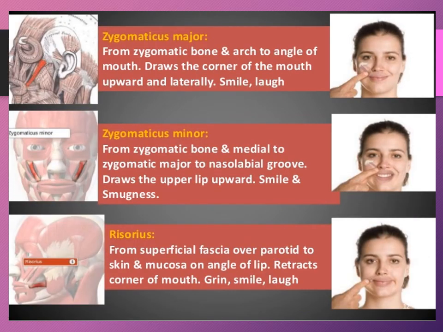The zygomaticus major draws the corner of the mouth upward and laterally when we smile or laugh, while the zygomaticus minor also draws the upper lip upward during smiling or when we show smugness. The risorius retracts the corner of our mouth when we grin, smile, and laugh.